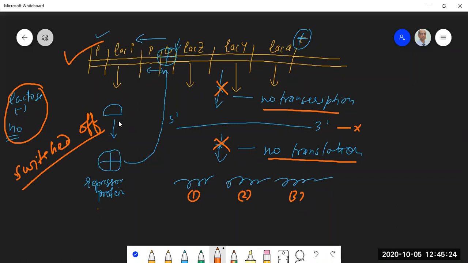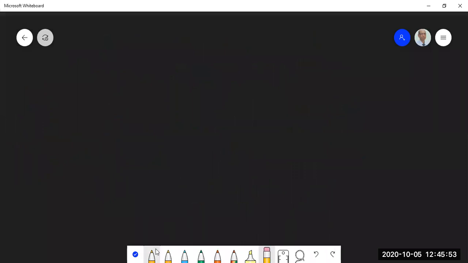A repressor protein is synthesized. It associates to form an active form, a tetramer, and this tetramer goes and binds to the operator region, physically obstructing the binding of RNA polymerase to the promoter region, and as a result transcription will not take place, right? So this is what happens when lactose is not there. Let us see what happens when lactose appears in the medium. So I will have to draw the lac operon once again.